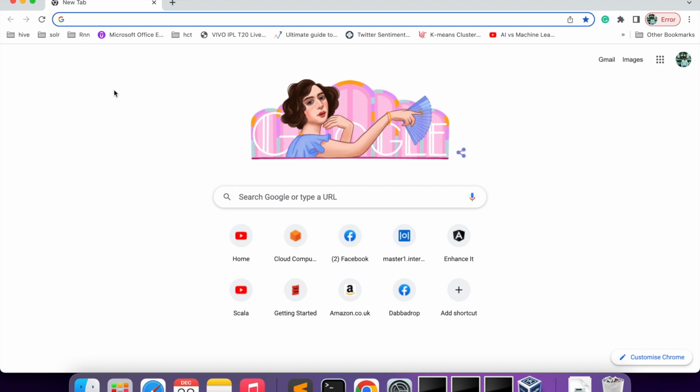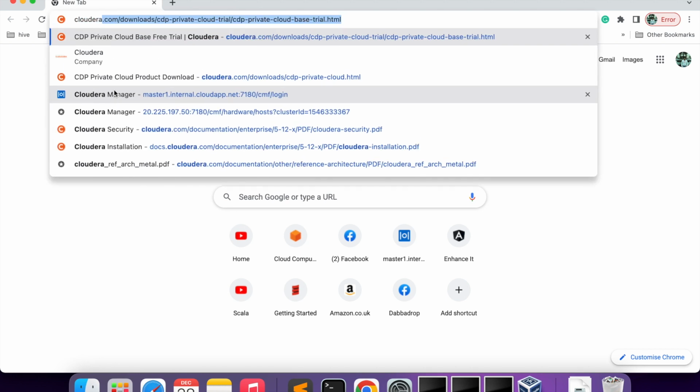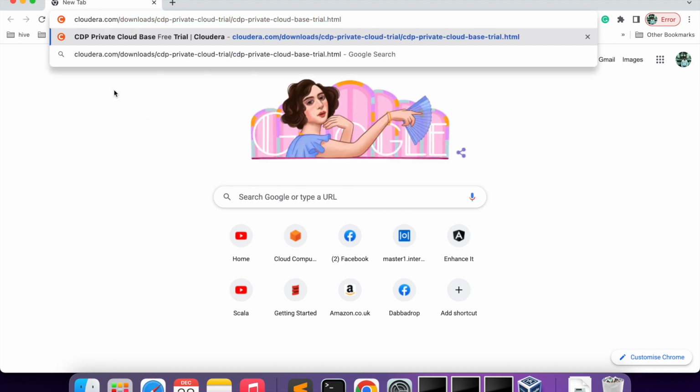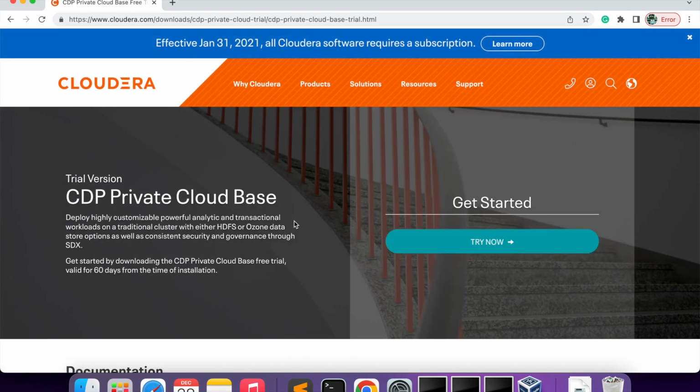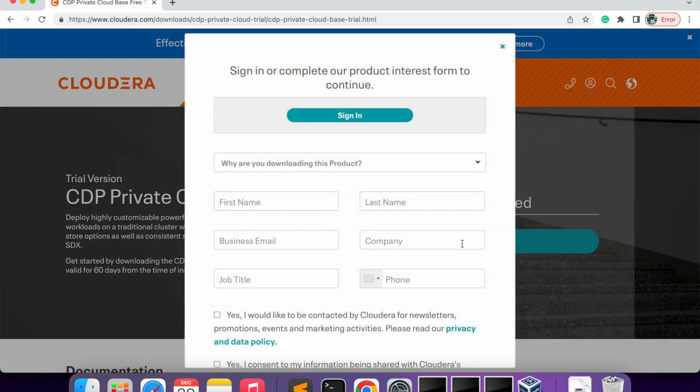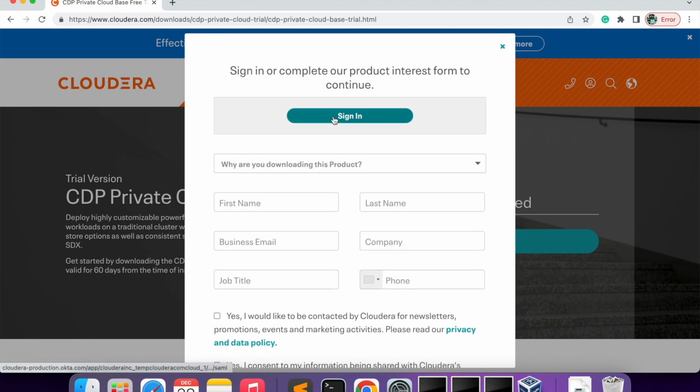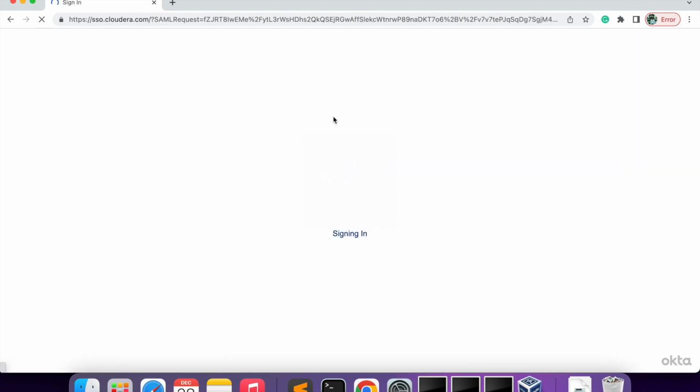So what we need to do, we need to go to Cloudera CDP download. Yeah, this one. I'll put the link into the description. You can directly go and register. So directly it will go to try now. You need to sign in. If you don't have an account, you need to create an account. I already have an account, so I'll sign in with my user.